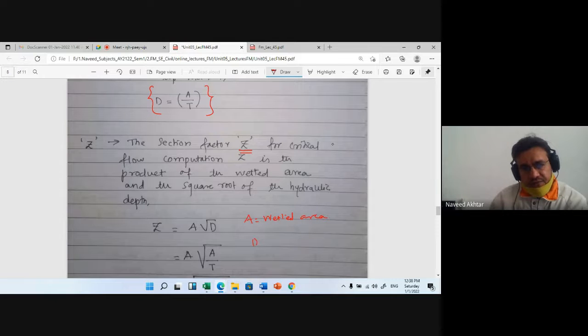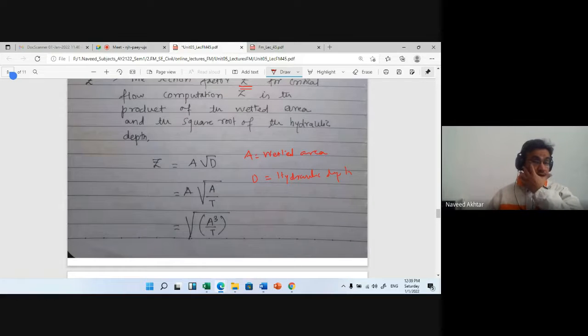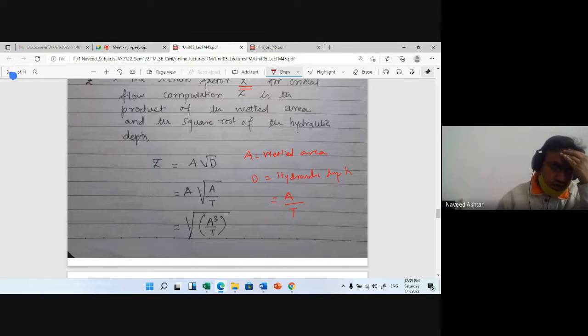And what is D? D is the hydraulic depth. So Z is the product of area and the square root of hydraulic depth D. And we know that hydraulic depth D is nothing but wetted area divided by top width. We can write Z equal to under root of A cube upon T.